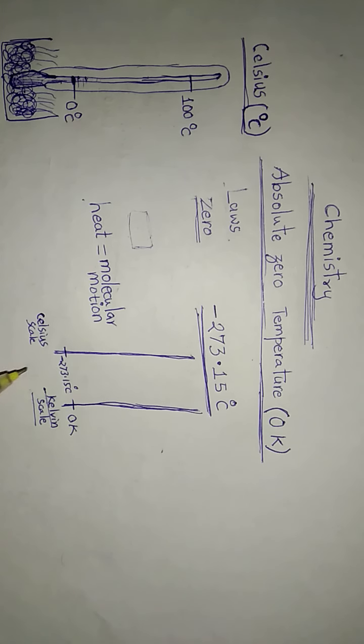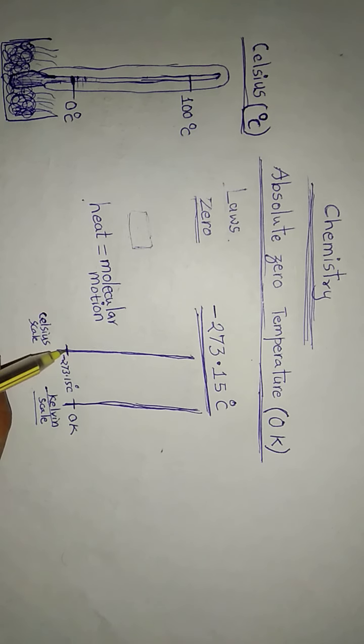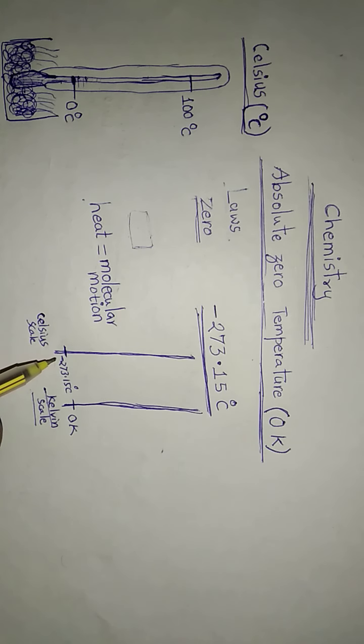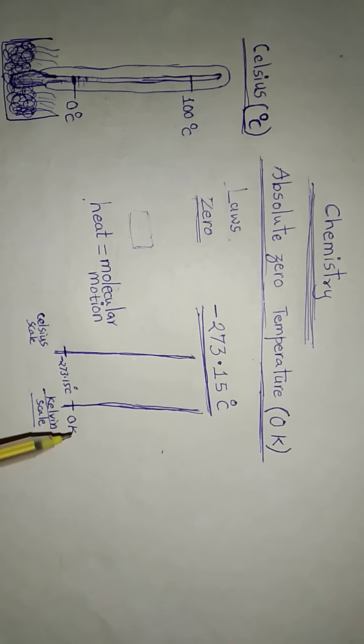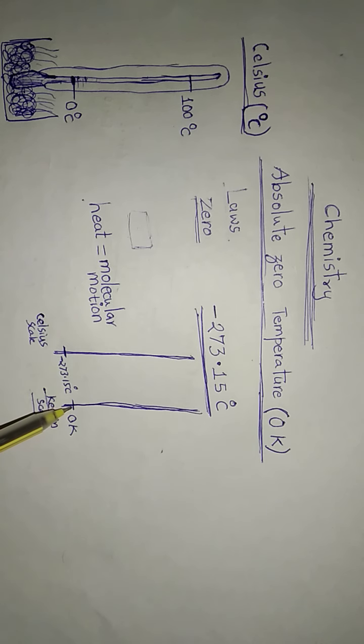So if the reading in Celsius scale is minus 273.15 degrees Celsius, then the reading in Kelvin scale of temperature will be 0 Kelvin.